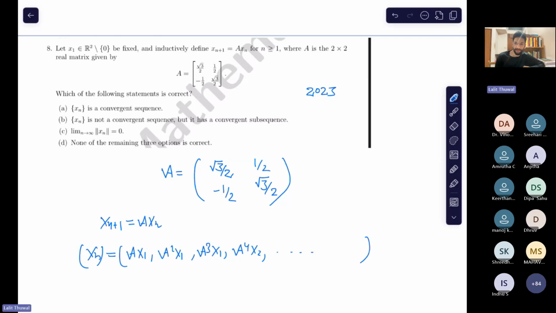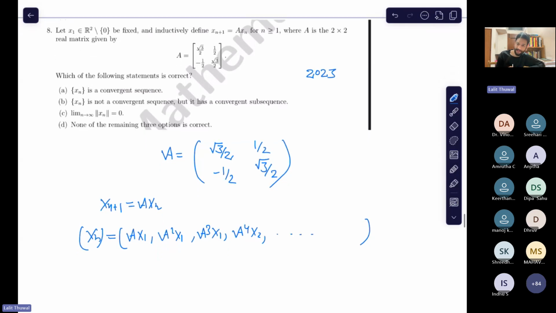Can you see that our sequence xn is this? Try to see what is your x2, then what is your x3. Then you will find that the sequence looks like this.